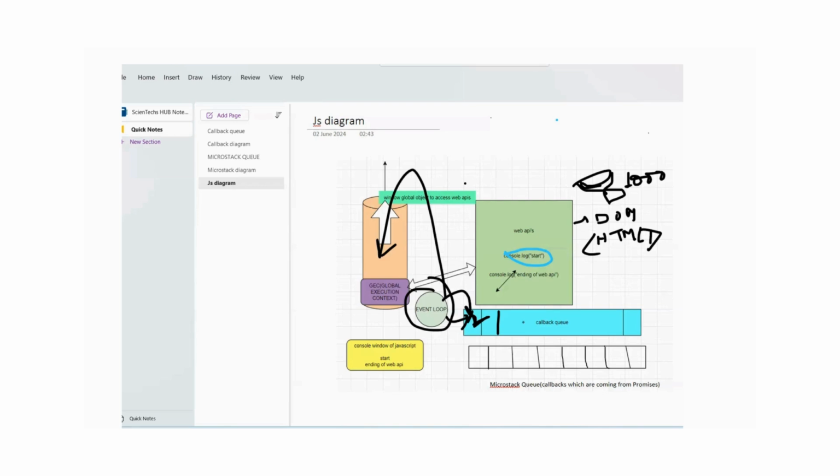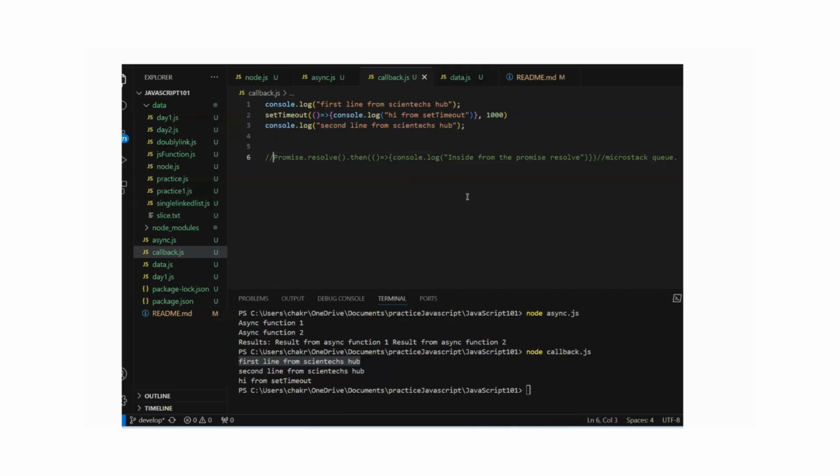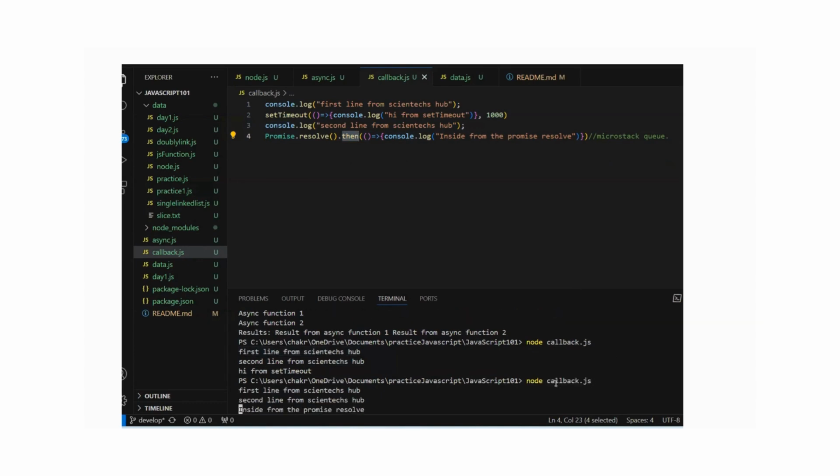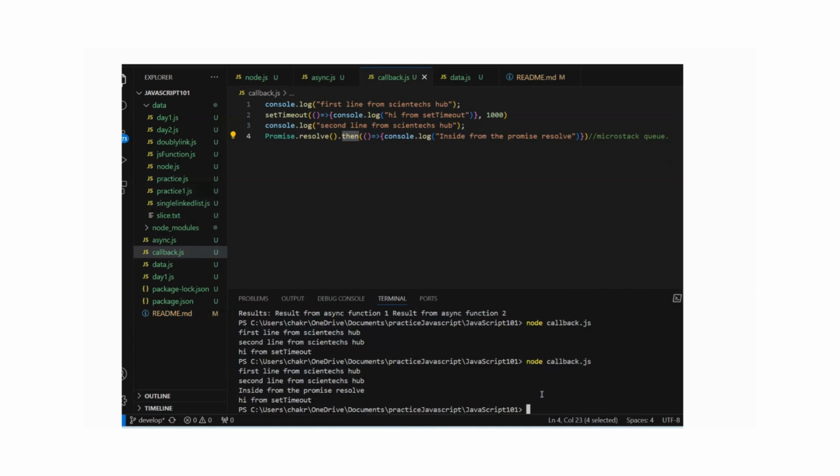This is very easy. As you see, I have written one line of code for the microtask queue. This is a promise, and inside the promise, I'm putting some then. That means we are processing some callback functionality inside the promise. Now, if I run this piece of code, you will see the first three lines get executed very quickly and it is waiting for the 1000 seconds.